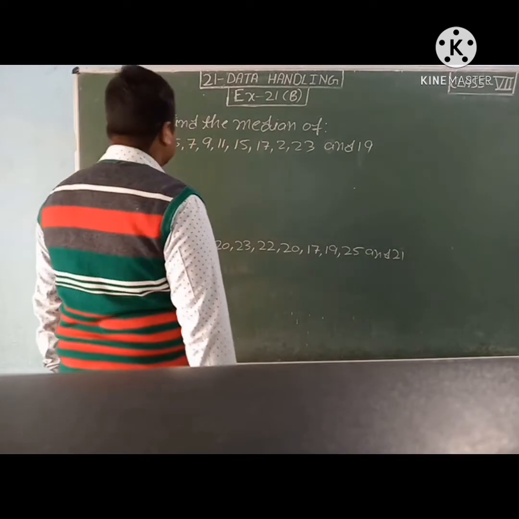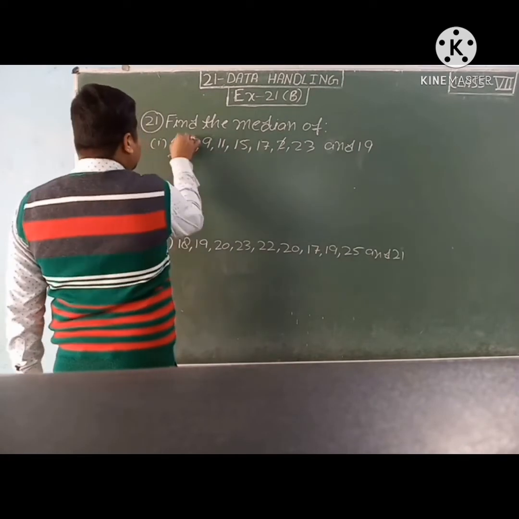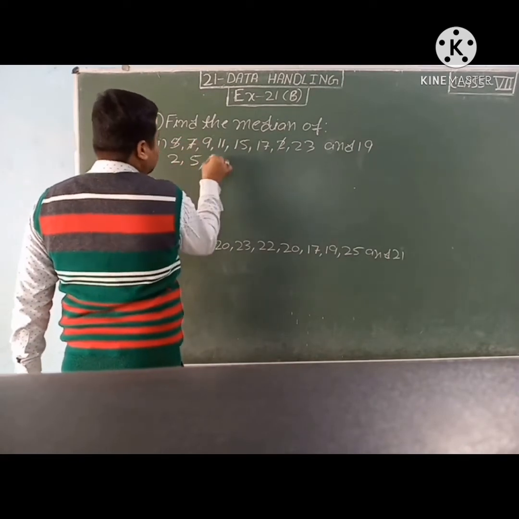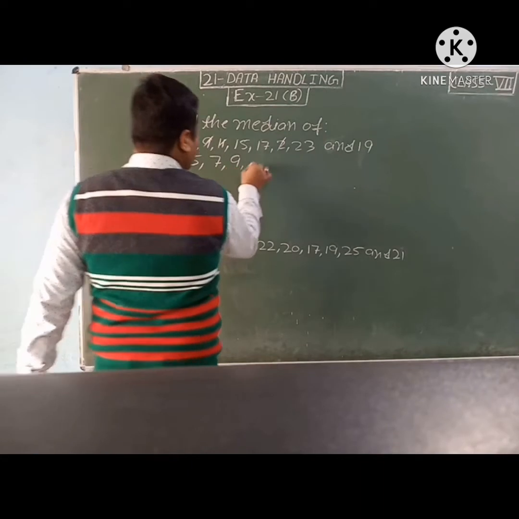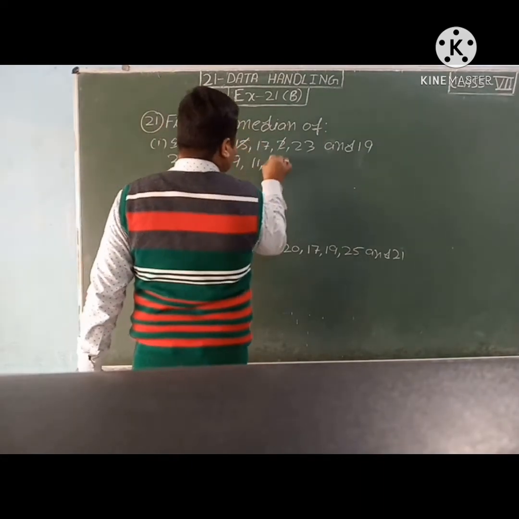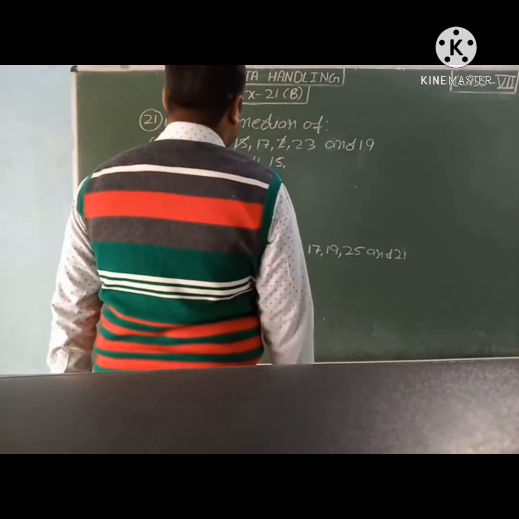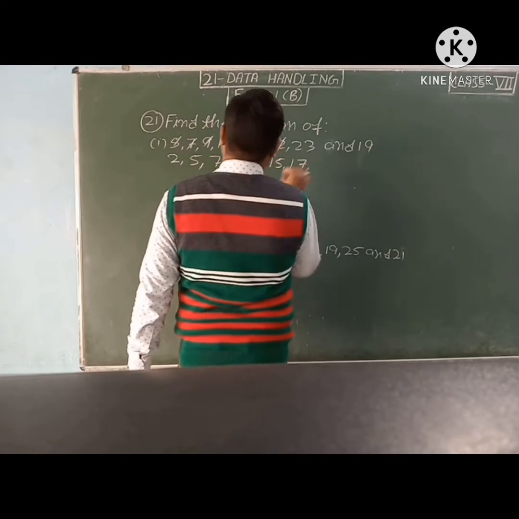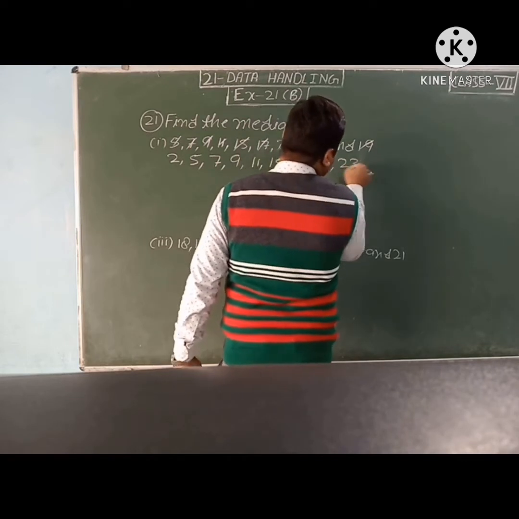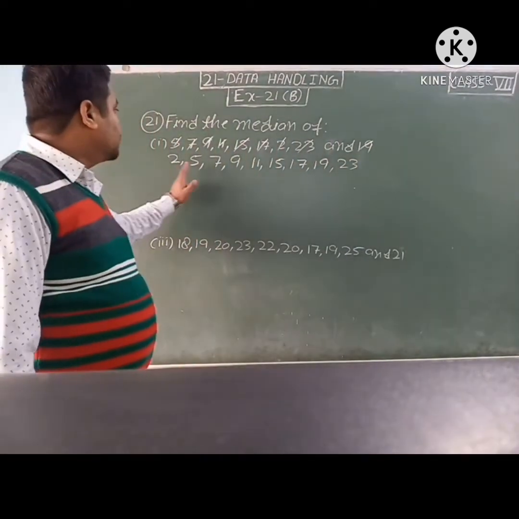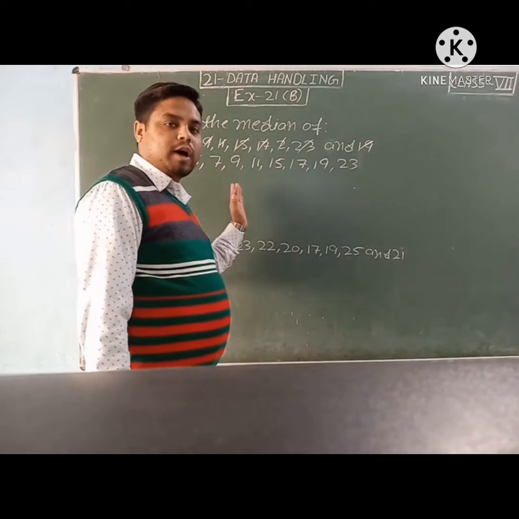We will take 2. After 2, 5, then 7, then 9, then 11, 15, then 17, after 17, 19, then 23. See students, we have noted down all the numbers: 1, 2, 3, 4, 5, 6, 7, 8, 9. So 9 numbers or terms are written.